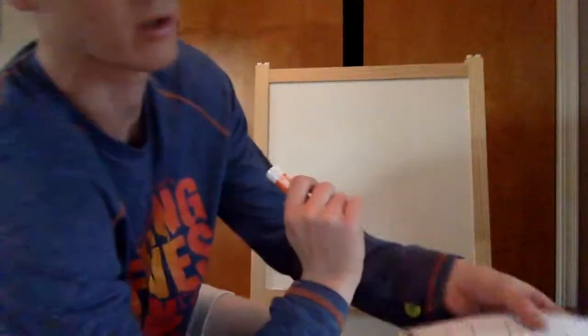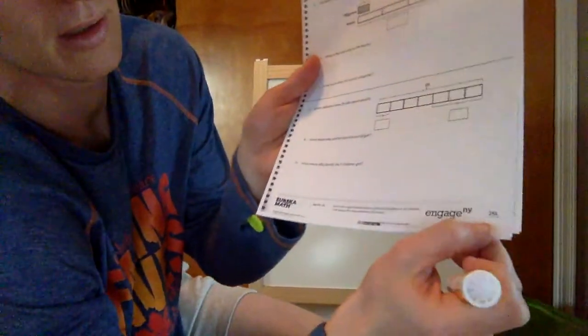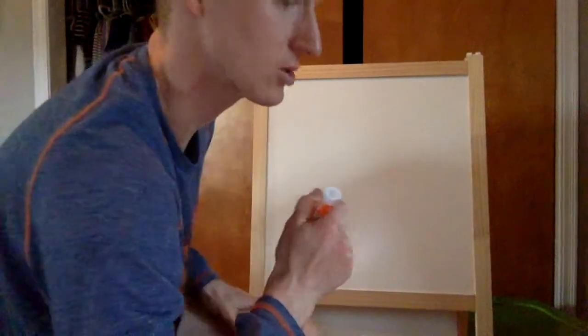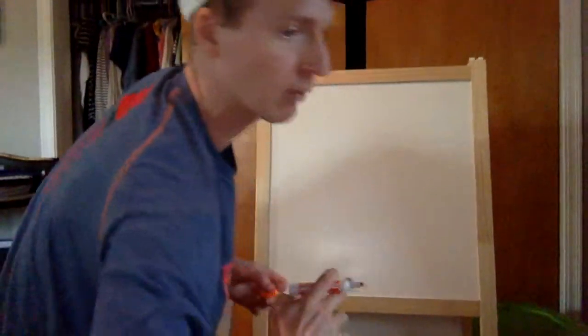So, everyone go to lesson 20 on your problem set, page 258, okay? Get that in your problem set, lesson 20. While you're doing that, I will write it. Today we'll use teal for stuff that you're writing. I'm going to write out the problems in orange.